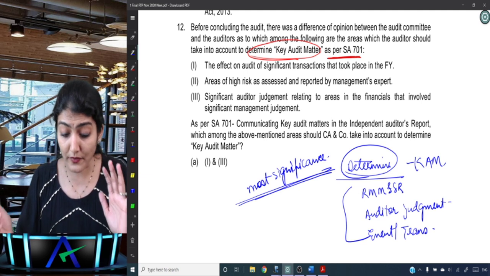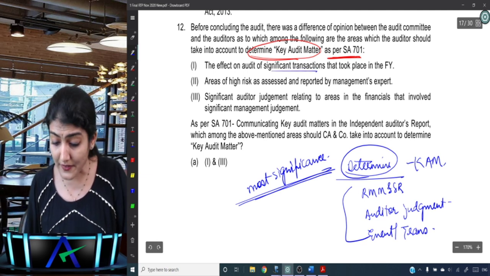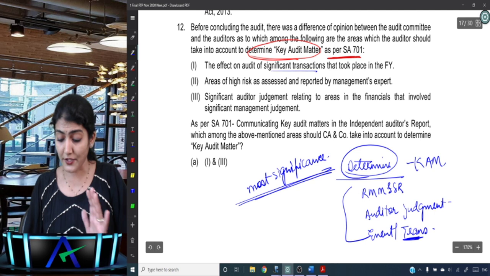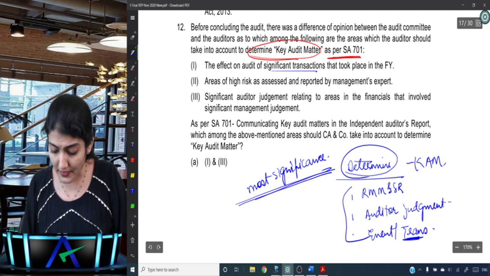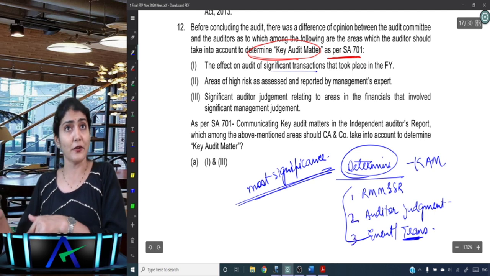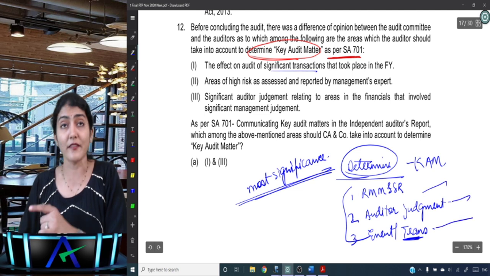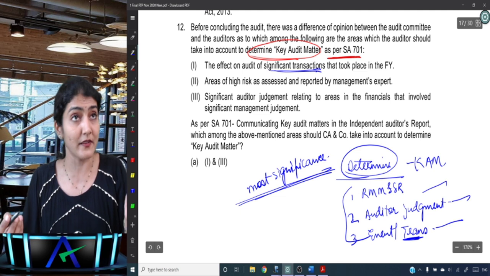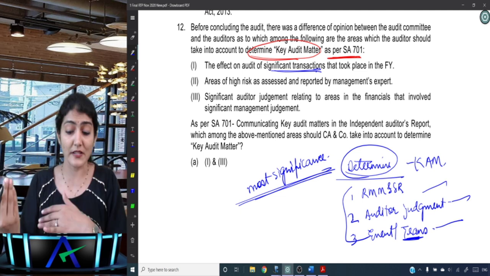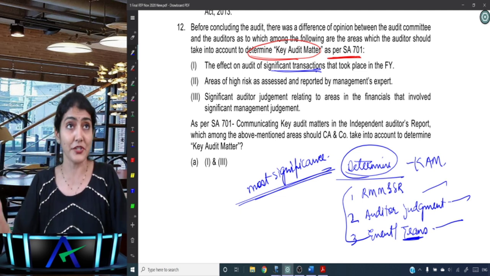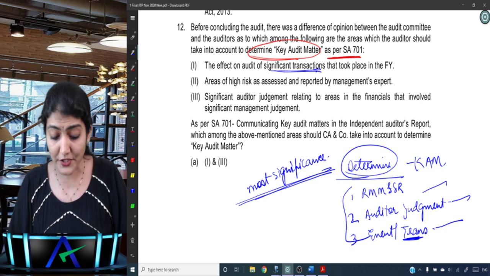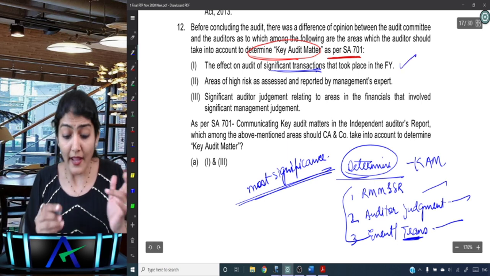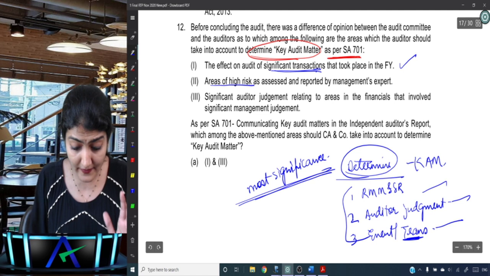The effect on the audit of any significant transaction that took place in the financial year, that is point number 3, event or transaction. See these blue color points I have written over here. Effect on audit of any significant transaction, some IPO, some capitalization of plant, some amalgamation, a significant transaction. Okay, areas of high risk as assessed.